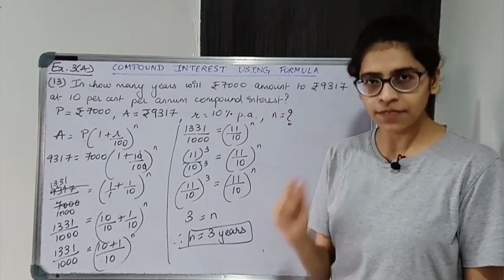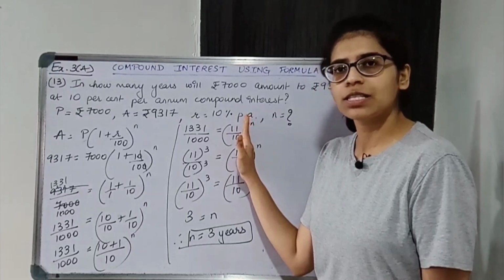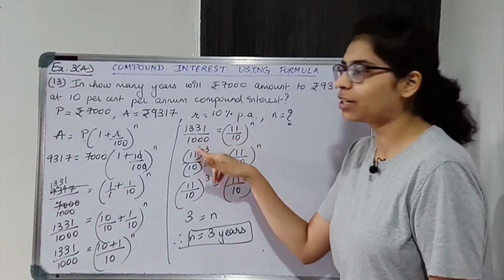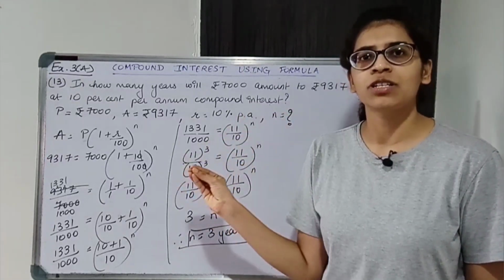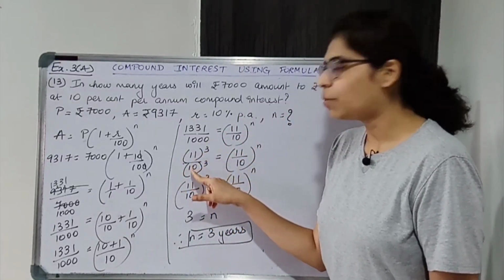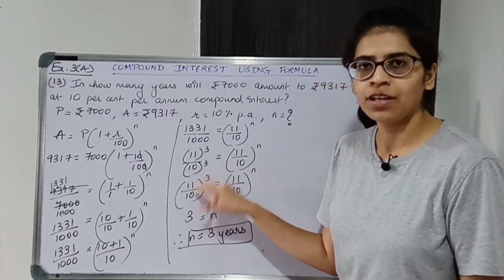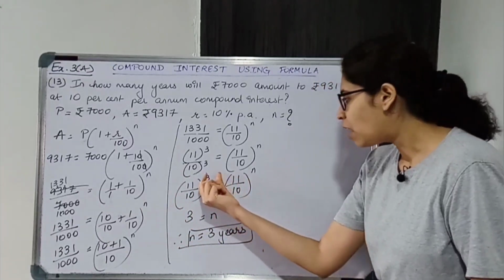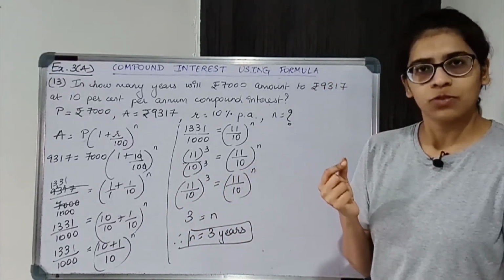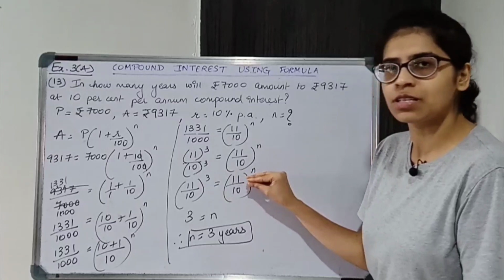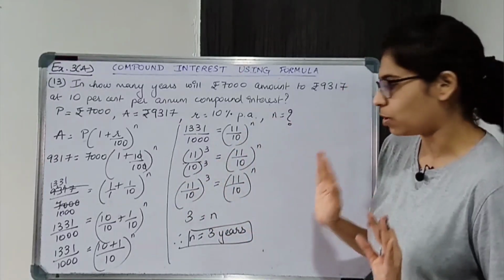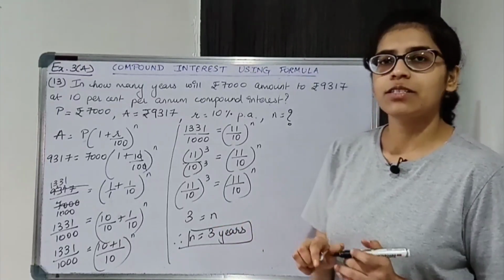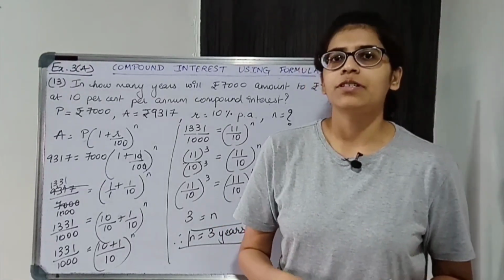Okay, so it's very easy. Check the RHS, according to that adjust the LHS. ओके, RHS में 11/10 है, तो ट्राई टू गेट 11/10 इन LHS. नाउ वी गेट 11 cube upon 10 cube, we can take cube common. Now since the bases are equal, तो powers will also be equal. Okay, since we are given this is equal to this, base equal है तो power भी equal होगा. So n is equal to 3. Okay, so write down the final statement. The number of years is 3 years.